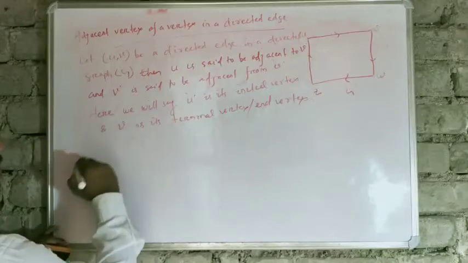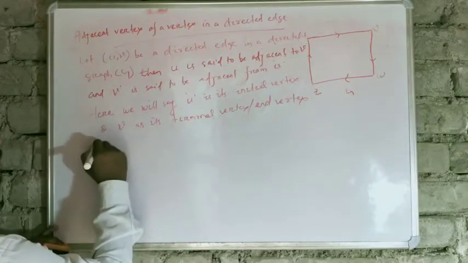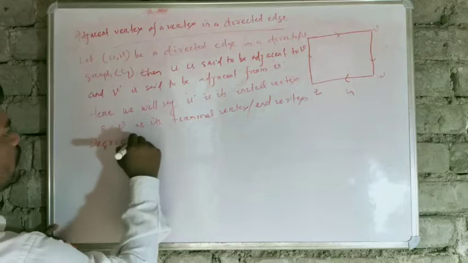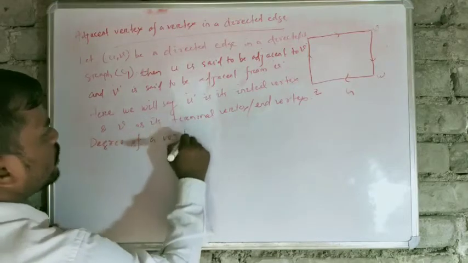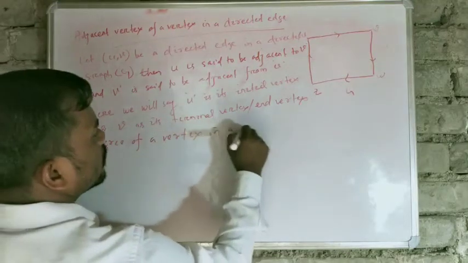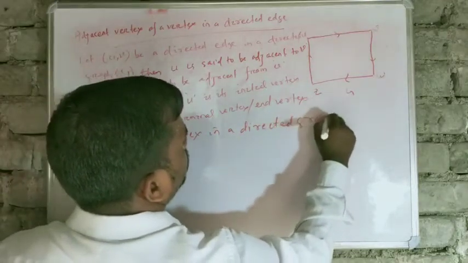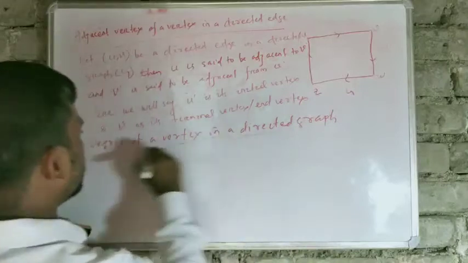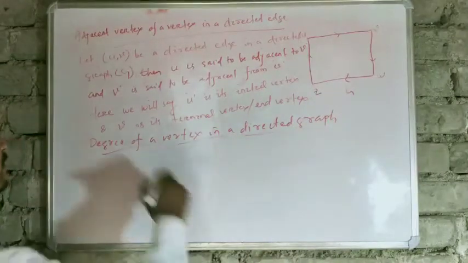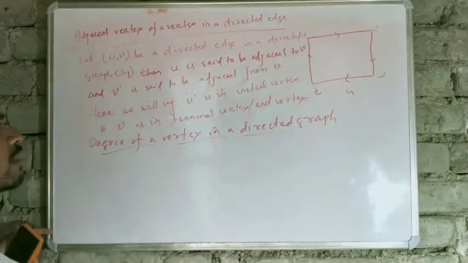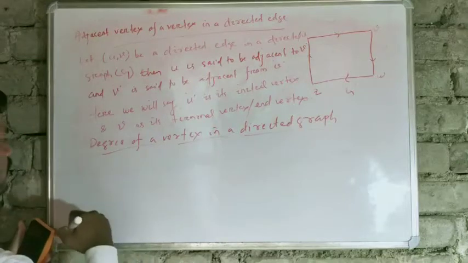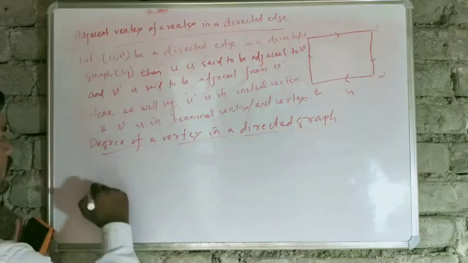So what is the degree of a vertex in a directed graph?